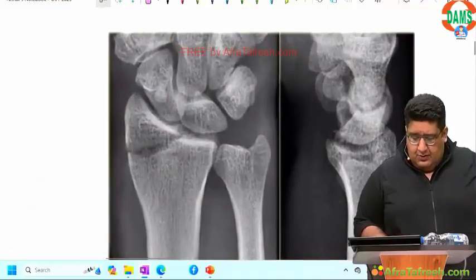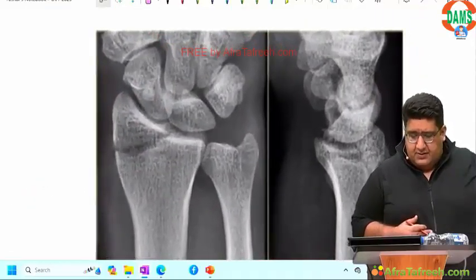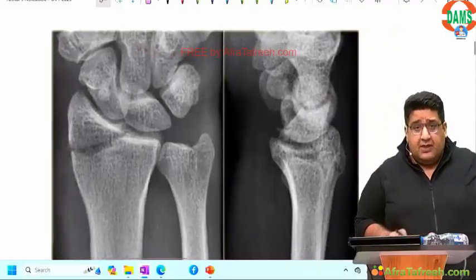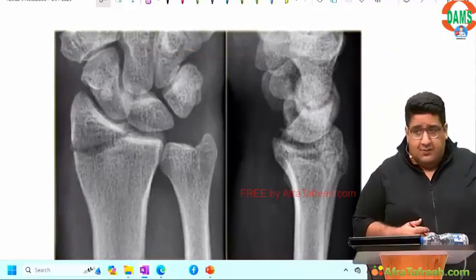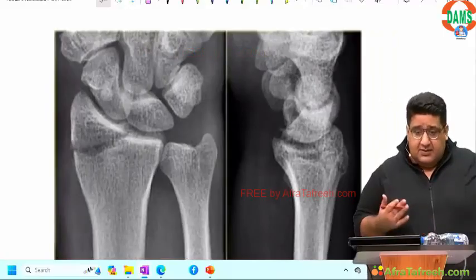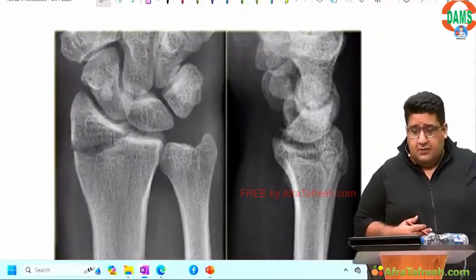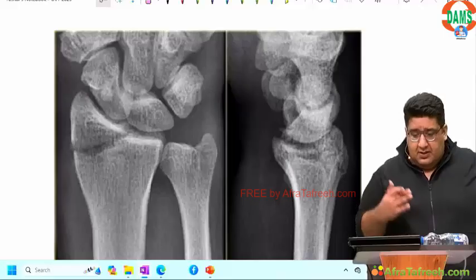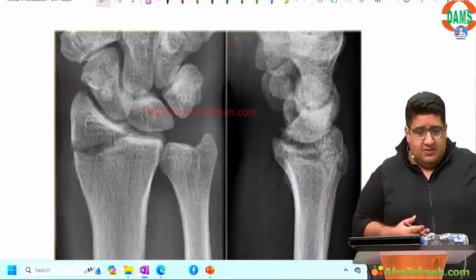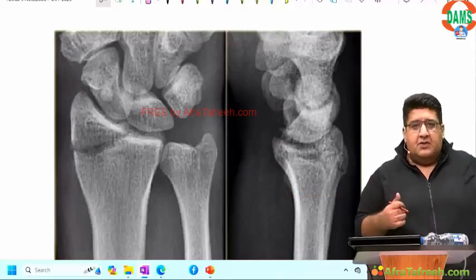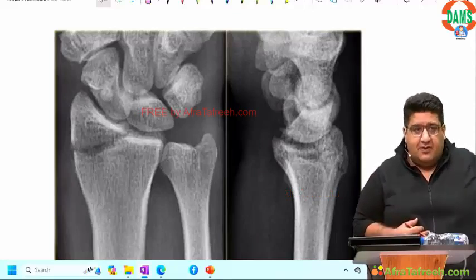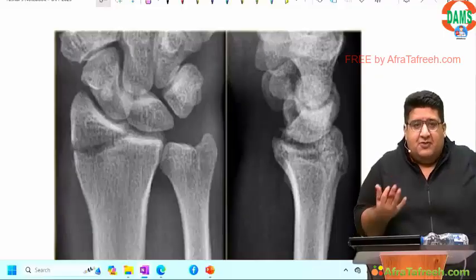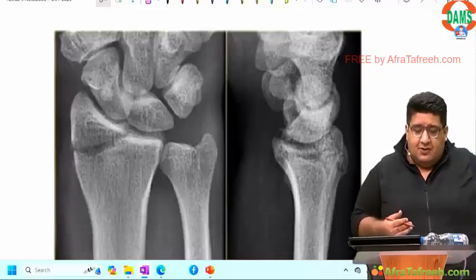I want you to tell me which fracture is this. बताइए. I want you to tell me which fracture is this. I'm asking this question because of a reason. 24 hours, 36 hours, 48 hours before the exam, Instagram, message. Sir, wish me luck, all the best. Sir, still I'm confused between Barton and Chauffeur. I'm like, what is then for me to wish you? If you're still confused, very nice.